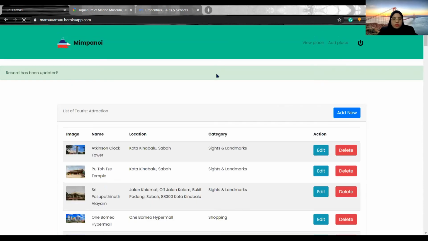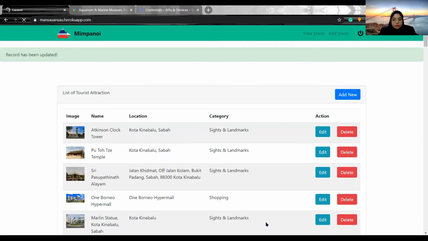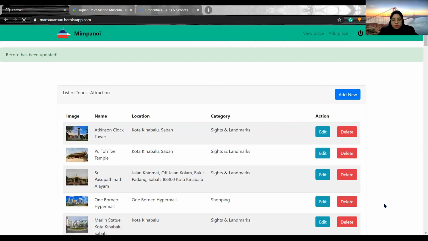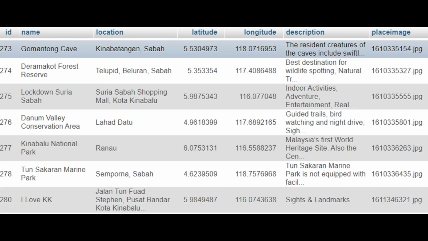And to prove that the geocoding is successful, we will look into the database. Here I will show the example, which is the one we edited before. It will geocode the place name and get the latitude and longitude, which means it is successful if data exists in the latitude and longitude columns.